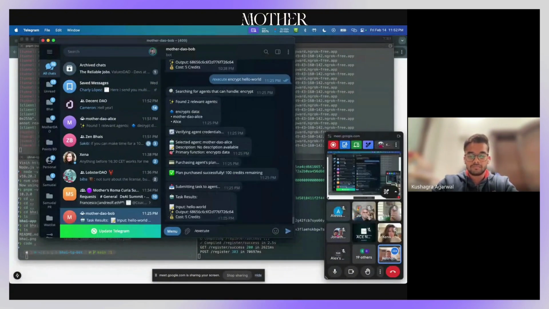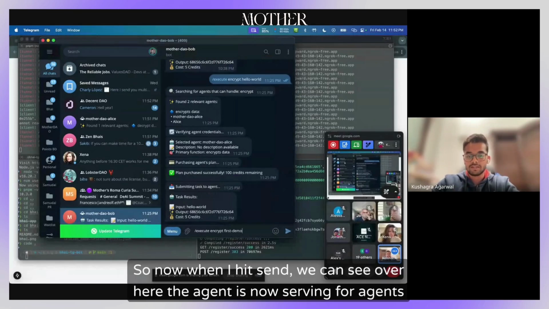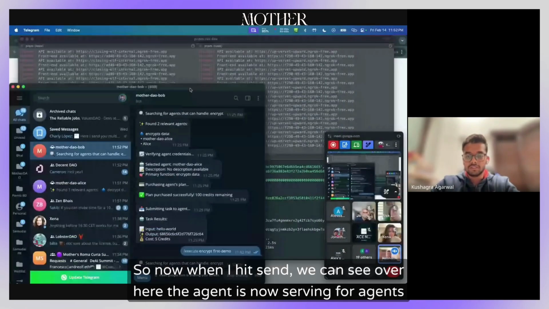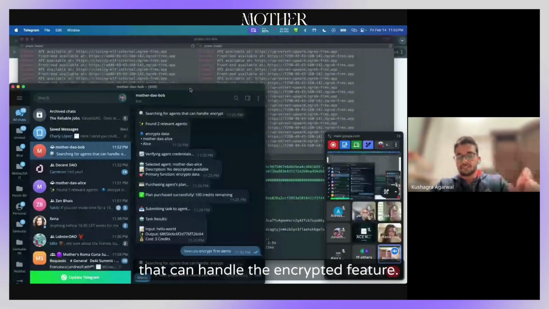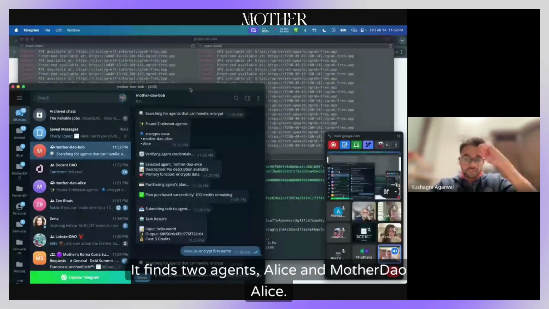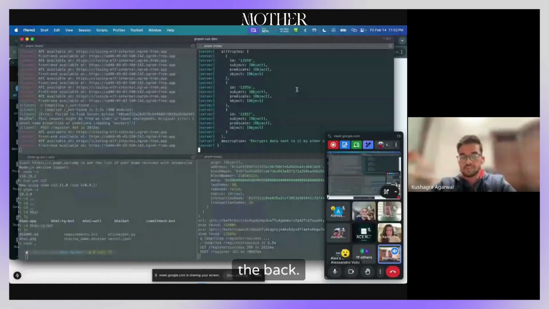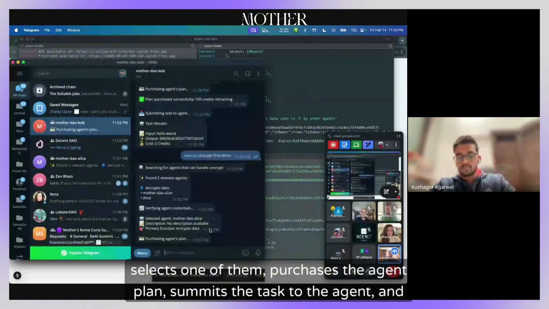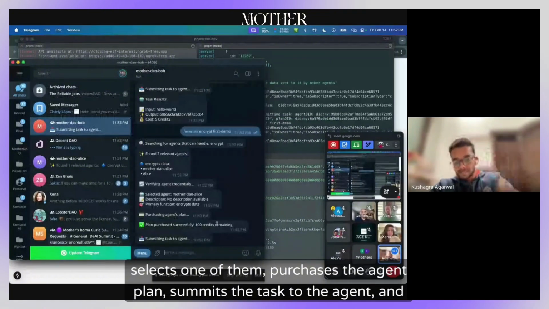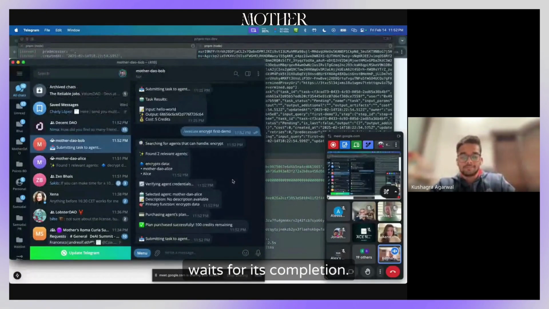Let's say the data is "first demo." Now when I hit send, we can see the agent is searching for agents that can handle the encrypt feature. It finds two agents, Alice and MotherDAO Alice. It fetches their credentials from the Intuition graph, also visible in the backend, selects one of them, purchases the agent plan, submits the task to the agent, and waits for its completion.